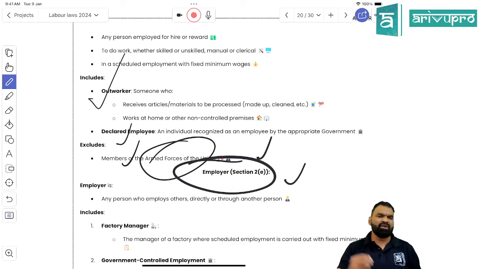Minimum wage. If you are crying regularly that you don't have money, you don't have funds to pay, you are in loss, or you yourself are starving, how can you pay the minimum wage? No excuses will be entertained, because you are subject to criminal consequences if you do not pay the minimum wage, right?